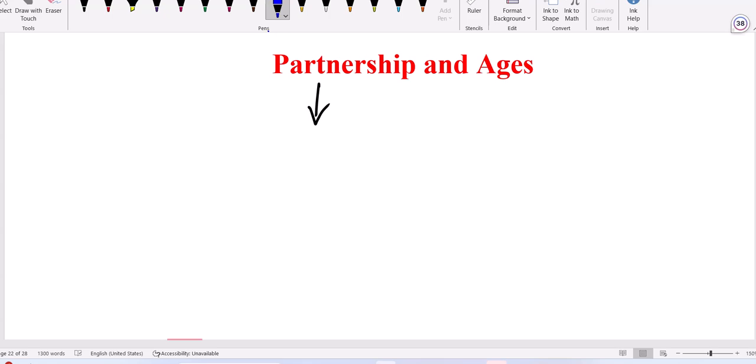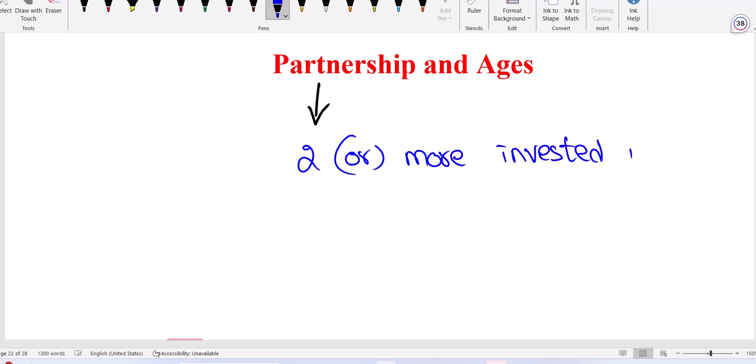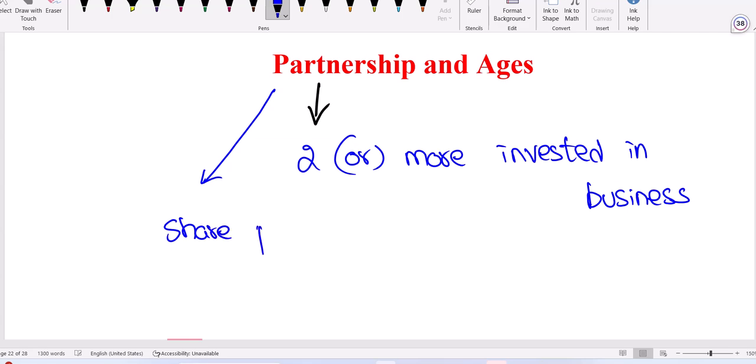But if two or more people invested in the business, then the partnership topic will give the idea of how to share. It will give the idea regarding sharing profit or loss. If you got profit, how to share the profit, or if you have loss, how to share the loss will be given by this partnership topic. Ages we'll handle next. First, we'll focus on the partnership concept.